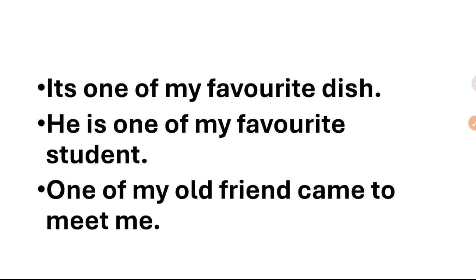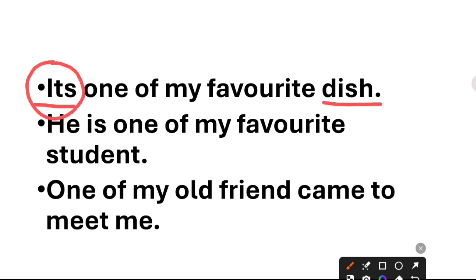First of all, in the first sentence you see it has two mistakes, its and dish. Here its is used in possessive form, but we can't use its in possessive form here.